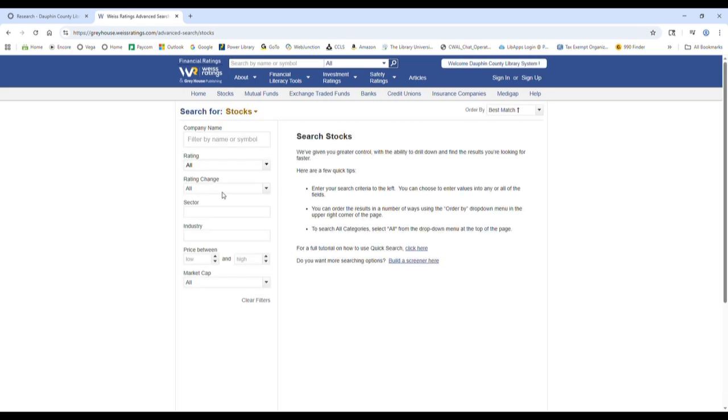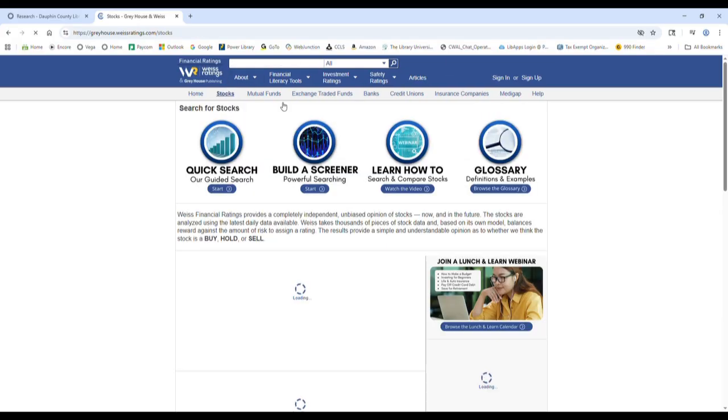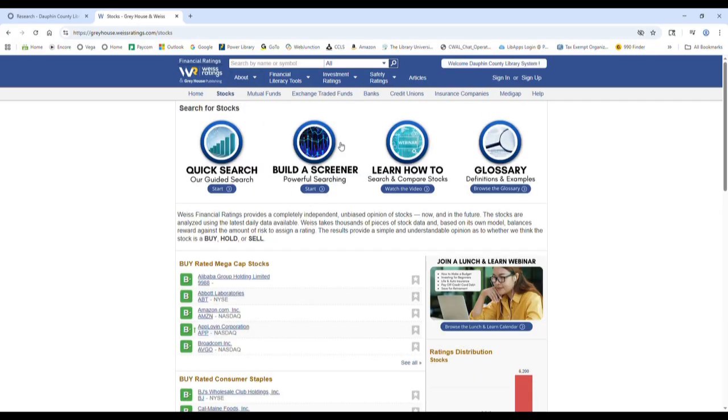So here we have a quick search. Again, good if you already know what you're looking for. There's a few basic criteria that you can adjust. And then here we have the option to build a screener. This is like your advanced search option.